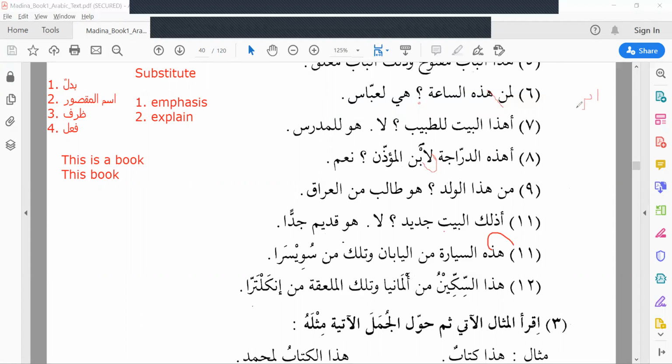Ibni: the hamza is hamzatul wasl, so we read libni. Libnil mu'adhdhini. Mu'adhdhin means the person who is giving the adhan.